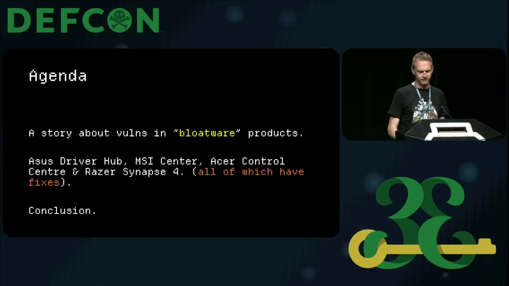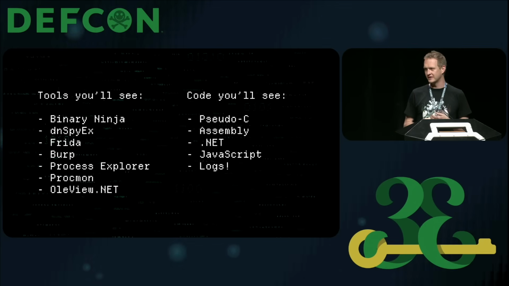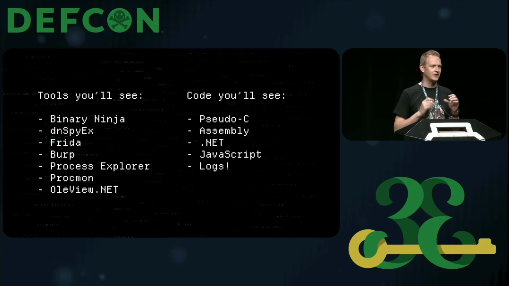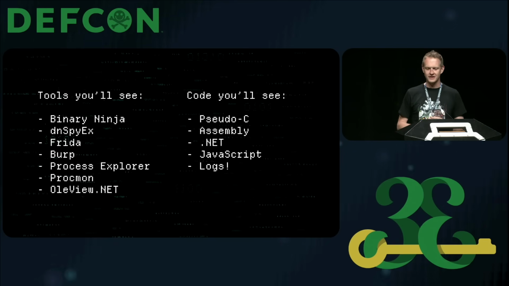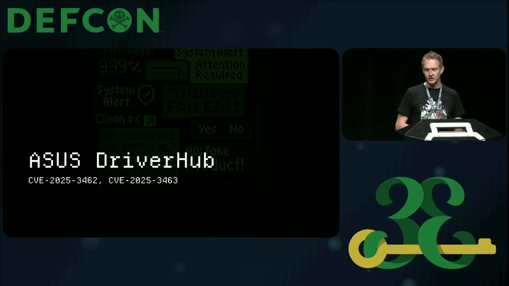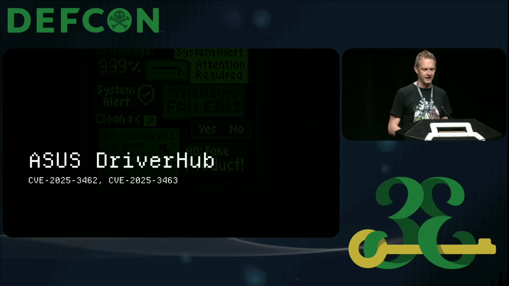At the end of all of that, we'll have some sort of conclusion and talk about what all of this means. I need to prefix some of this talk. There's going to be a whole bunch of tools that you're going to see, like the list on the left, and we're going to look at a whole bunch of code snippets. I've tried my best to sort of isolate the bits that you need to look at, but keep in mind that it's going to be quite fast-paced, so pay attention. The first product to look at will be this Asus DriverHub and the 2 CVEs that I found in that.